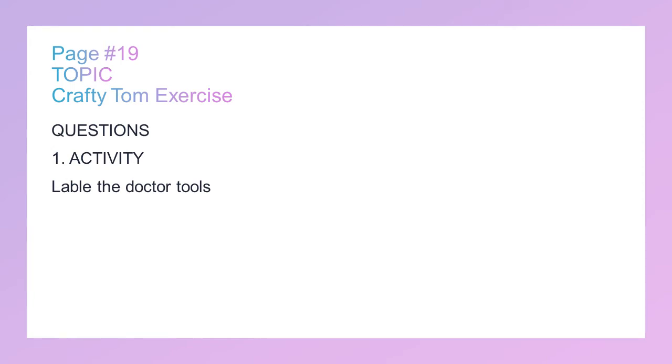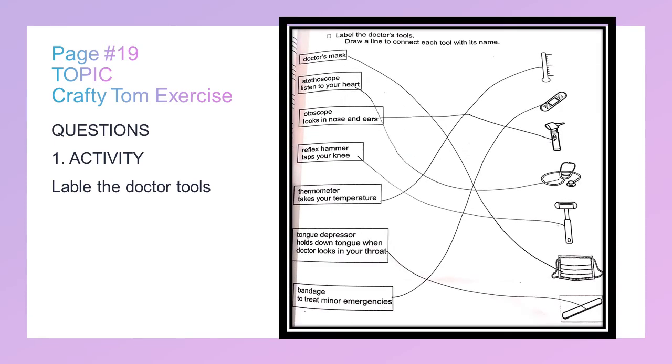Page number 19, topic Crafty Tom exercise. Activity. Questions included on this page are: activity, label the doctor tools. Doctor mask. This is the doctor mask. Stethoscope. Listen to your heart.